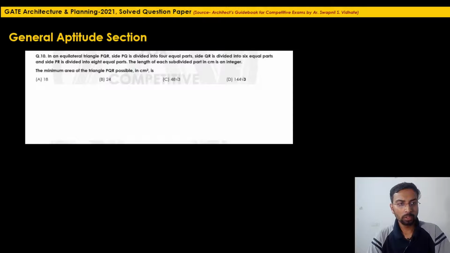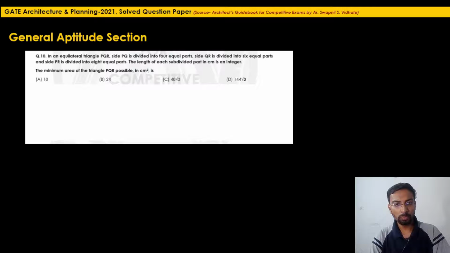Okay, let's solve the last question of the general aptitude section. Question 10, it says, in an equilateral triangle PQR, side PQ is divided into 4 equal parts, side QR is divided into 6 equal parts, and side PR is divided into 8 equal parts. The length of each subdivided part in centimeter is an integer. So it is a complete figure, it is not in decimal points. It is a complete integer. The minimum area of the triangle PQR possible in centimeter square is.